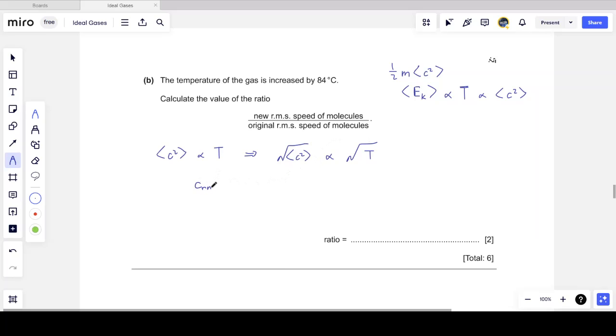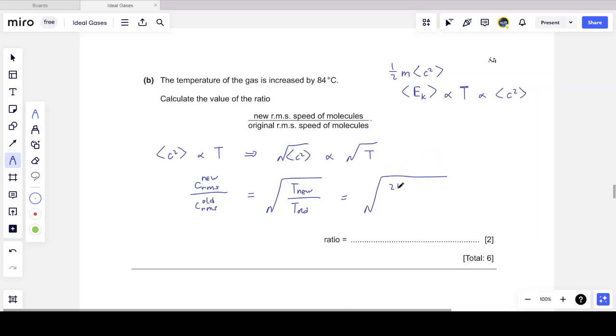So I'm going to write it with a superscript and a subscript. The new RMS speed over the old RMS speed, let's stick to convention. Since there's a proportionality, if I were to take two values and divide them, whatever constant of proportionality I had would disappear, and so this becomes the square root of the new temperature divided by the old temperature. Thankfully, I know both of these. I know both the temperatures.